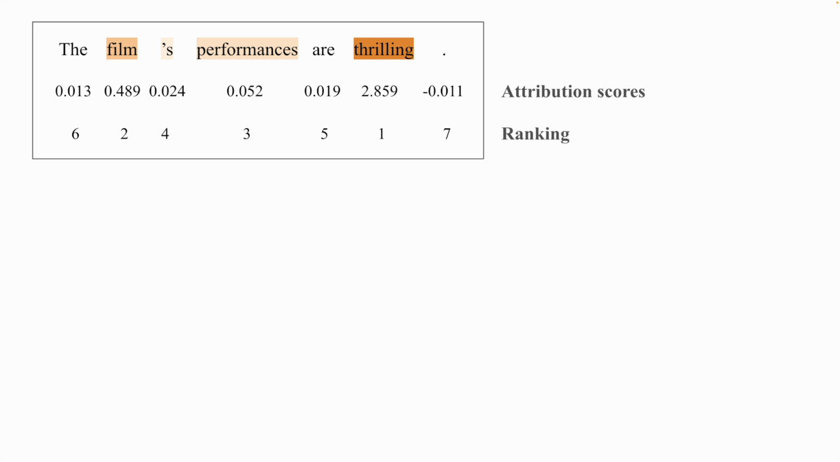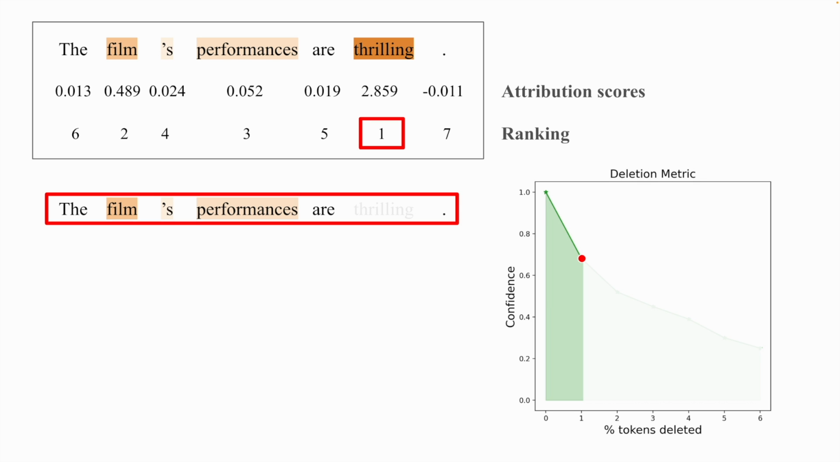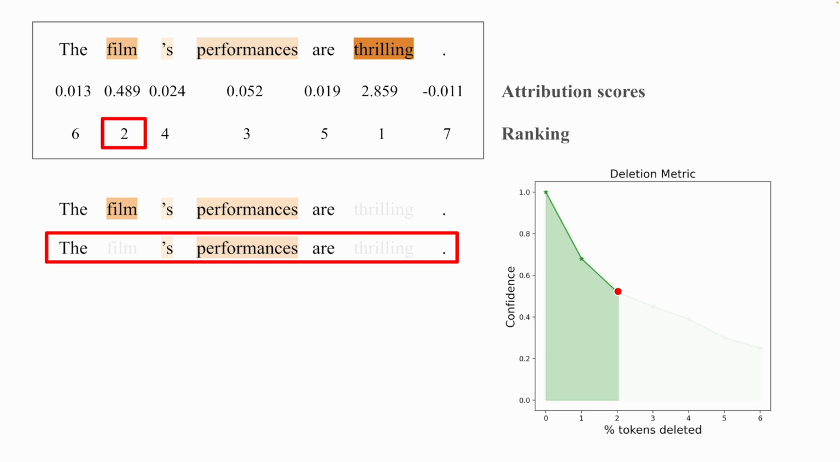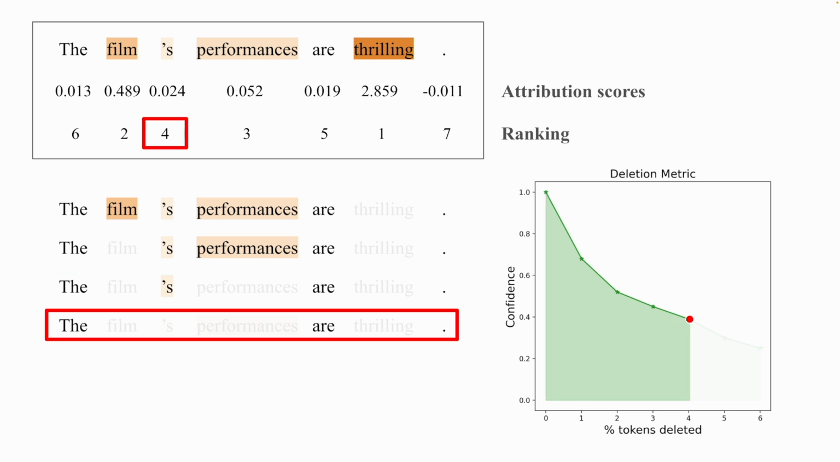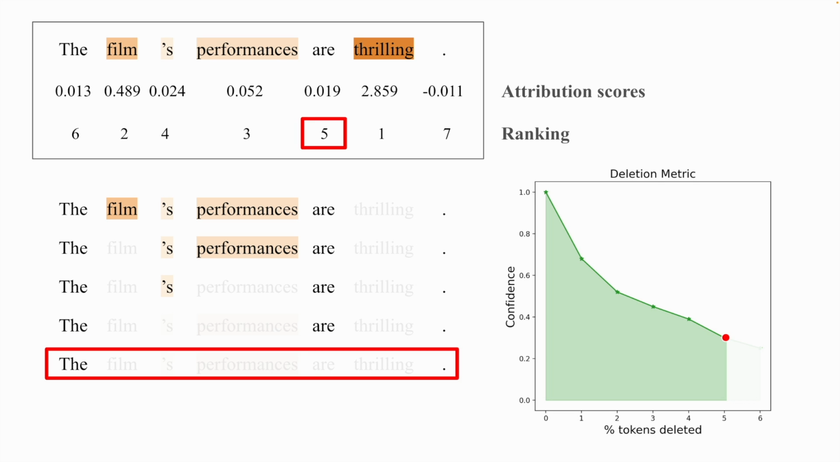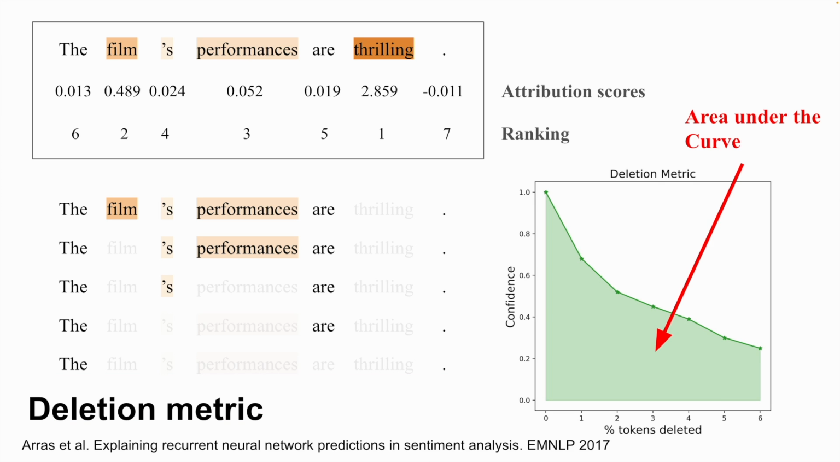Here, thrilling has the highest attribution and will be removed first. The modified sentence is then fed to the model to obtain a new confidence score. Repeat the procedure for film and then performances until all tokens are deleted. A better attribution method is expected to yield a smaller area under the confidence curve, or the deletion score.